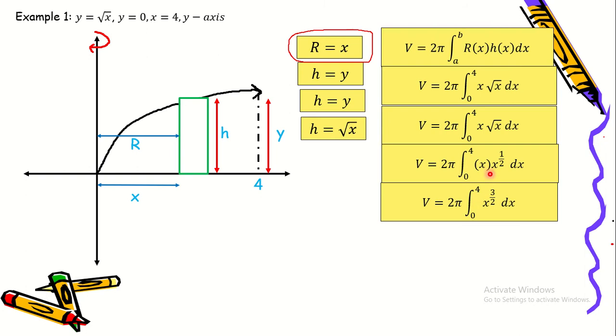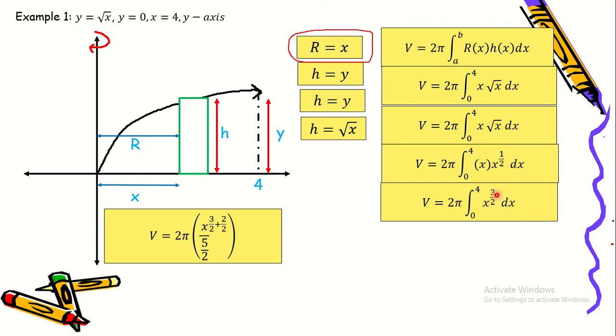Next, we're going to multiply x and x raised to 1/2. Since they have the same base, the exponent of x is 1, then we can add their exponents. So 1 plus 1/2 is equal to 3/2. So we will end up with this one. Volume is equal to 2 pi integrated from 0 to 4 of x raised to 3/2 dx.